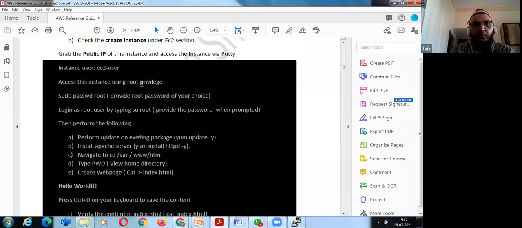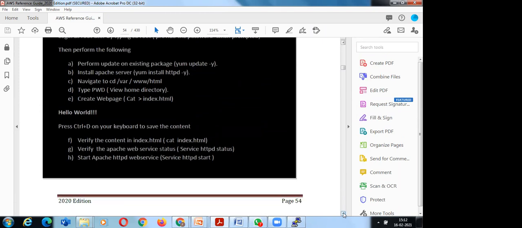Whatever I have done, see, it's already provided over here. Sudo password, login as root user. What I did: sudo passwd.